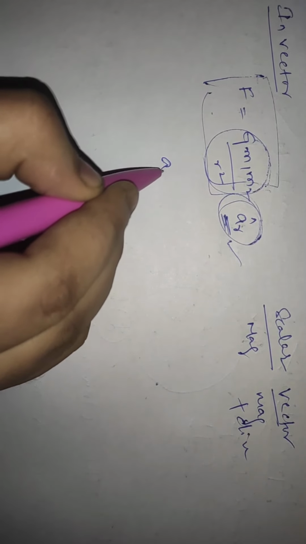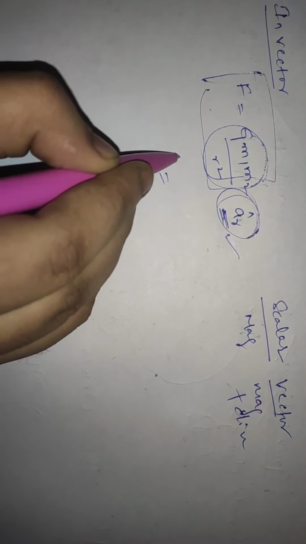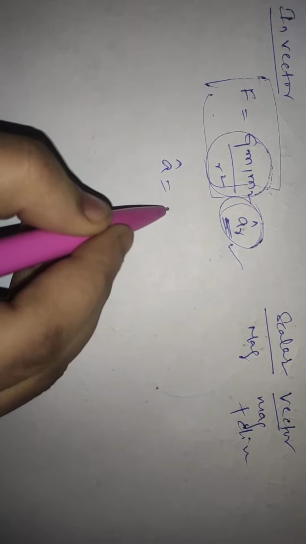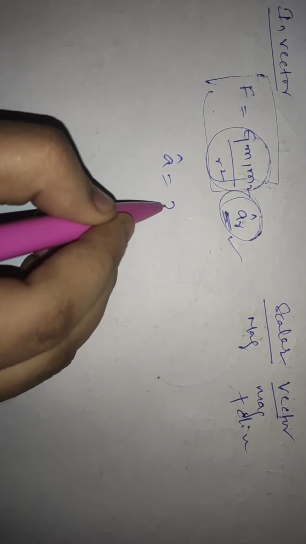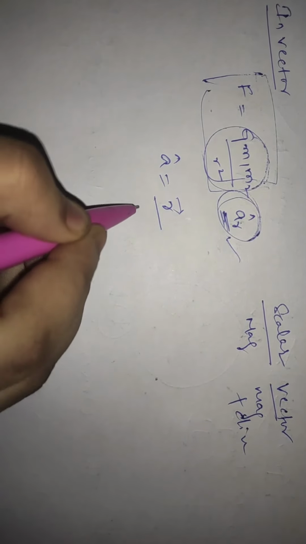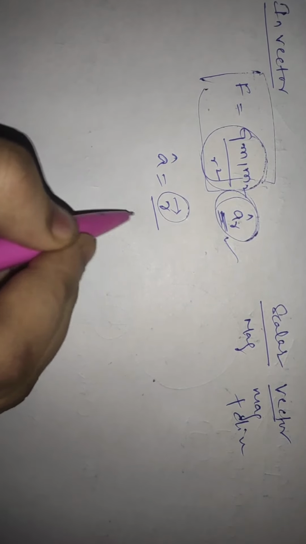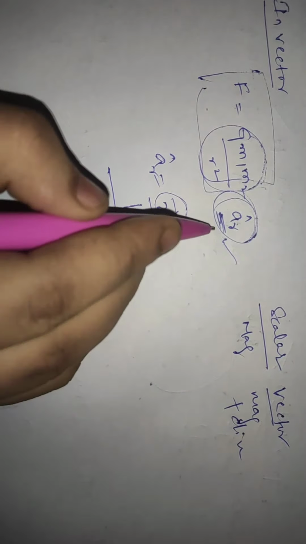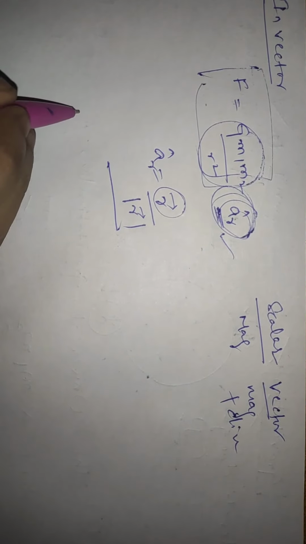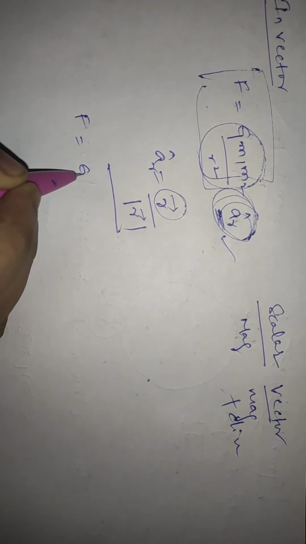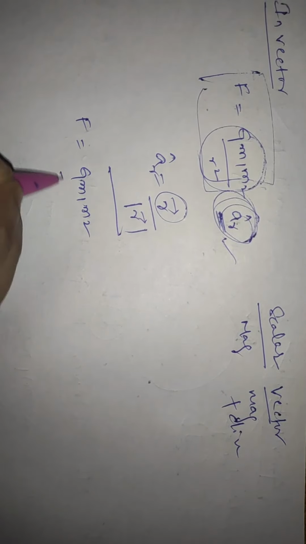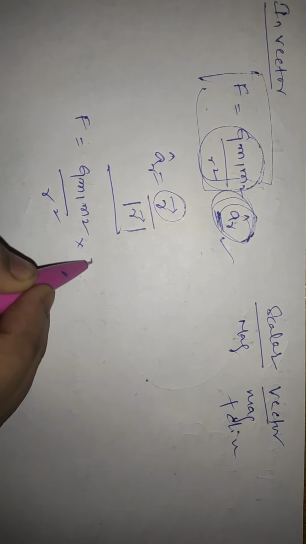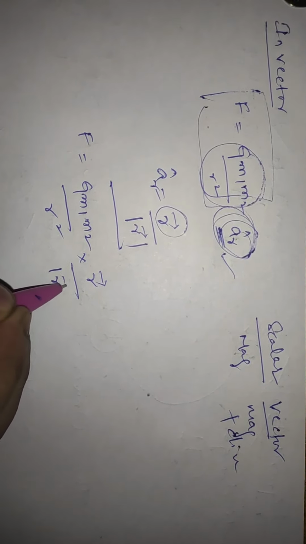Now as we know, the unit vector is nothing but the vector divided by its magnitude. Therefore, replacing it, we get F is equal to G m1 m2 by r square into r bar by mod r bar.